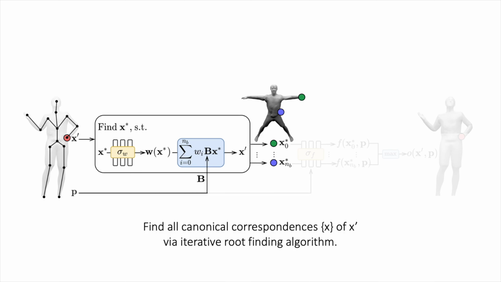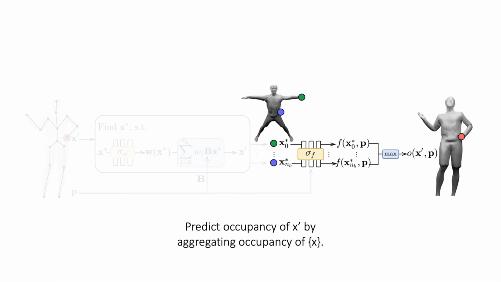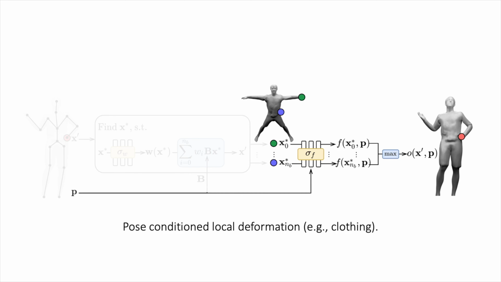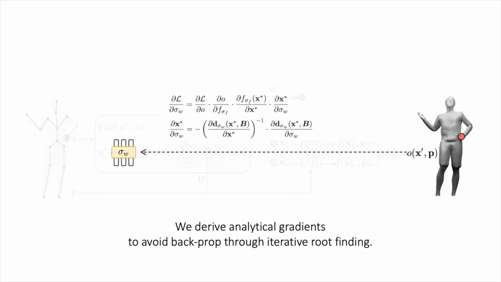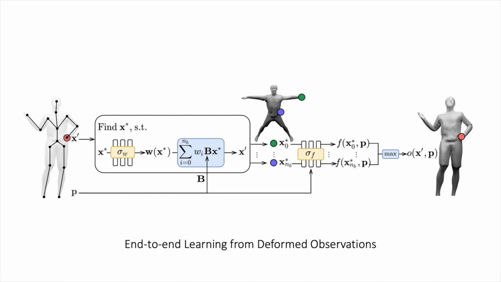More concretely, we first find all canonical correspondences of a deformed point via iterative root finding. We then predict the occupancy of the deformed point by aggregating occupancy information from the set of all roots while conditioning on the object pose. We derive analytical gradients for this process via implicit differentiation to avoid backpropagation through the iterative root finding algorithm. This enables our model to learn both shape and forward skinning weights end-to-end from deformed observations.